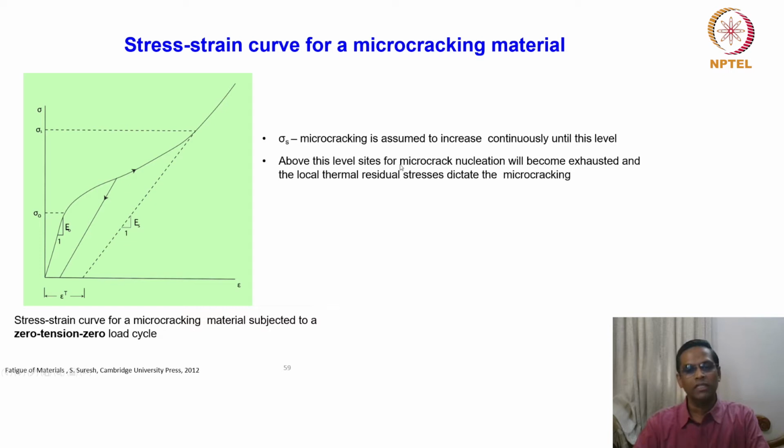Above this level, sites for microcrack nucleation will become exhausted, and the local thermal residual stresses dictate the microcracking. So above this, it is only the local thermal residual stresses that will dictate whether the microcracking will take place. Epsilon T is a permanent strain after unloading. So this is a reduced modulus, and up to this is the permanent strain, the unrecoverable, irreversible strain.